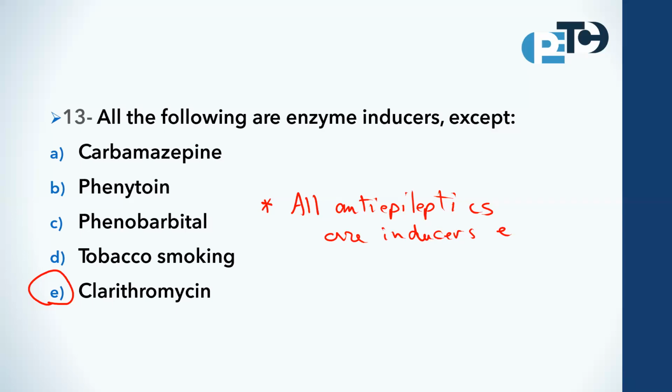Except which one? We mentioned it in our lectures. Yes, valproic acid. So carbamazepine is an anti-epileptic, so it is an inducer. Phenytoin is an anti-epileptic, so it is an inducer. Phenobarbital, also one of the barbiturates, is an inducer.